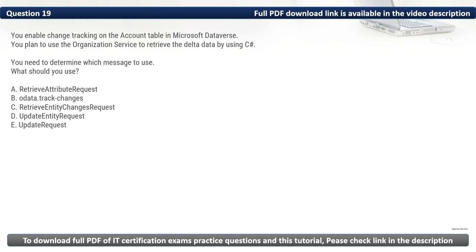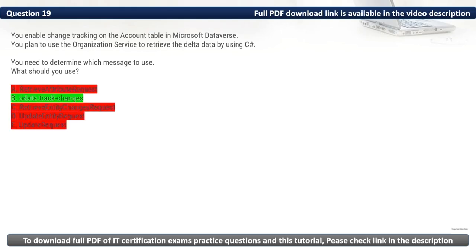Then we have D, UpdateEntityRequest. It is used to update metadata for an entity, not for retrieving changes. And then we have E, UpdateRequest. It is used to update data in a record, not for retrieving deltas. As such, we should use OData.track changes. Thus, the correct option is B.